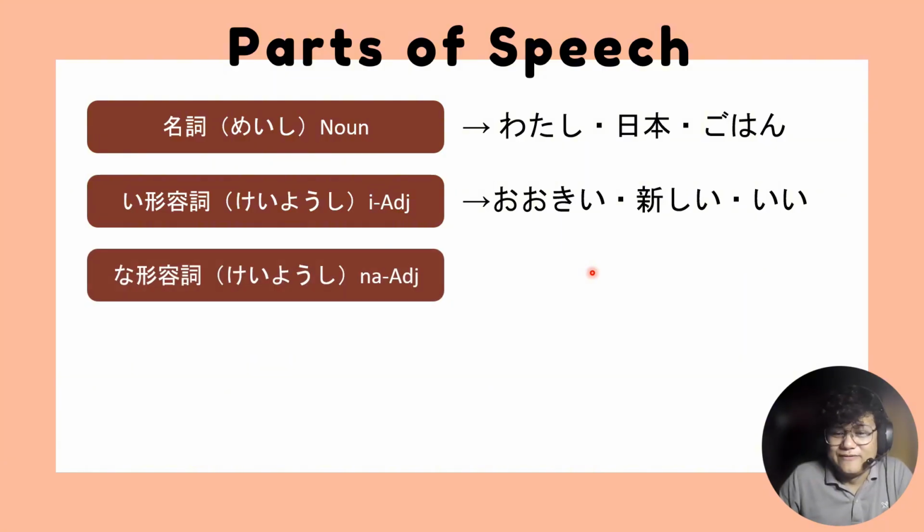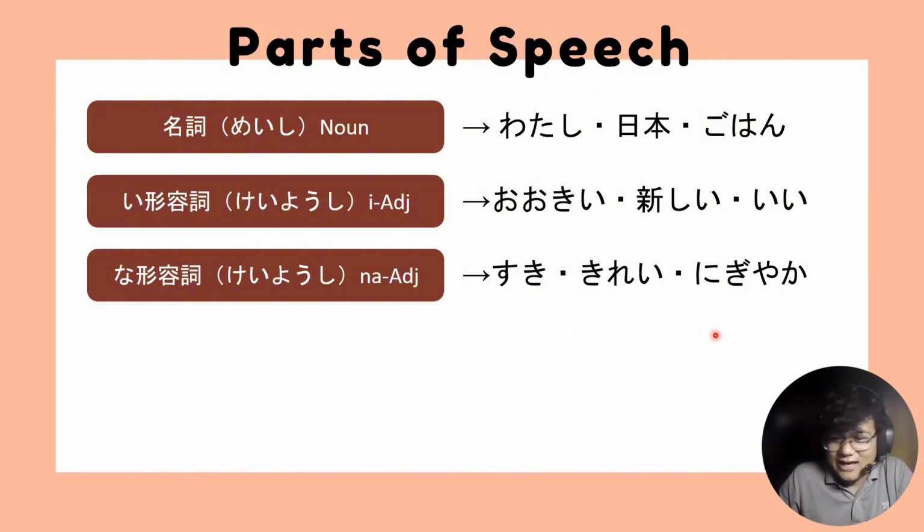And then we have na keiyoushi, diba? Like suki, kirei, and nigiyaka. Then you might ask, Sensei, why is kirei a na adjective when it ends with an e character? To answer that, it's just being shown that way because we are writing it in hiragana.